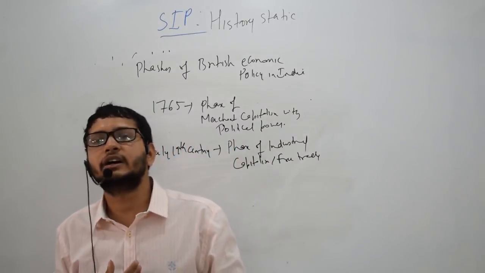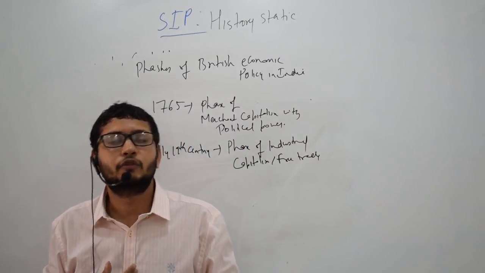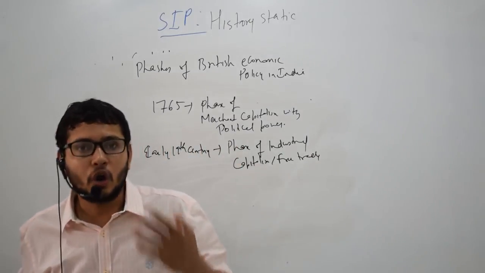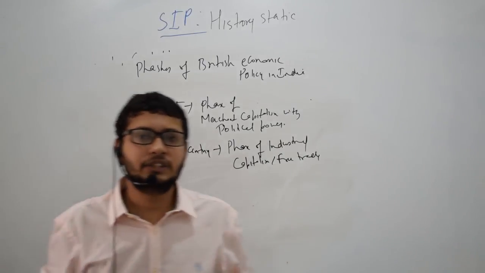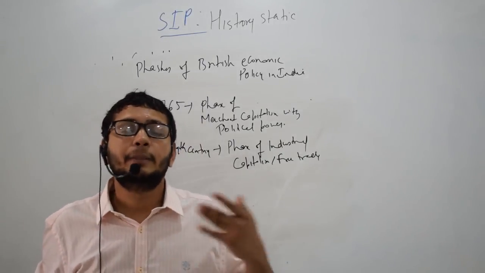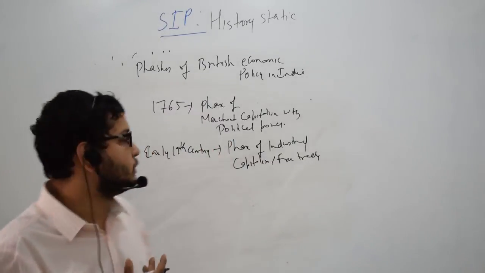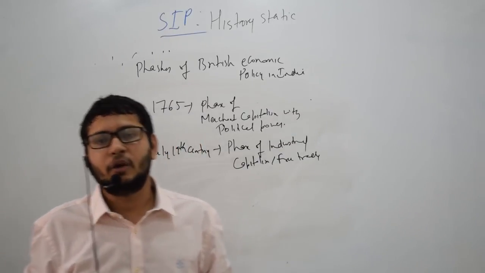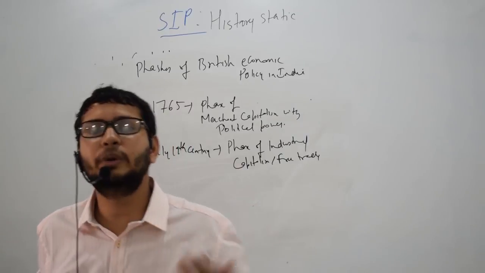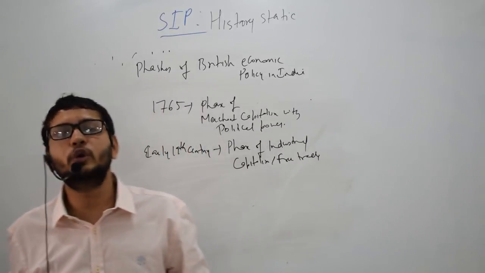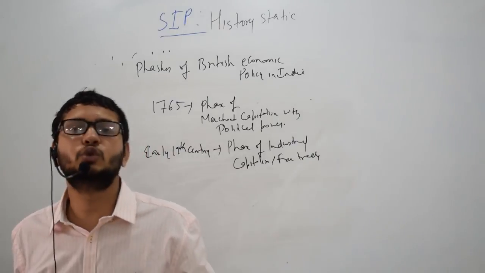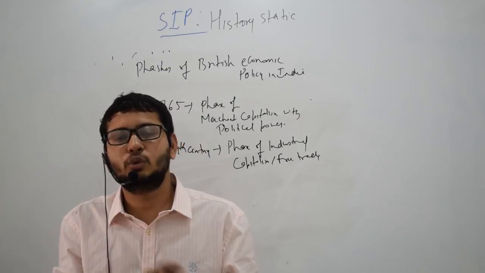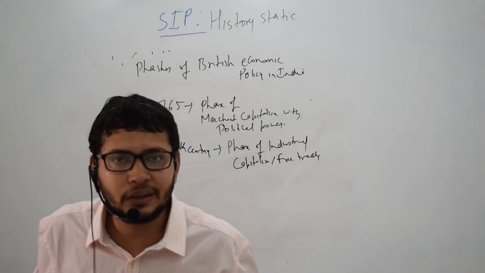Therefore, they thought that rather than exporting these finished handicraft goods, we should send these raw materials to Britain, because these raw materials were required by the British industry. So they launched this process of free trade, and this free trade was unequal, because when Indian handicraft goods used to go to Britain, they used to impose all kinds of duties. But when the British machine-made textile goods used to come to India, there were no duties charged on that.